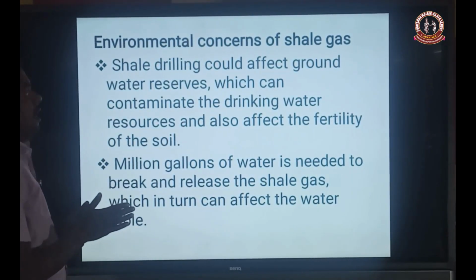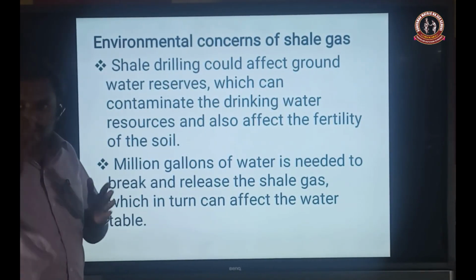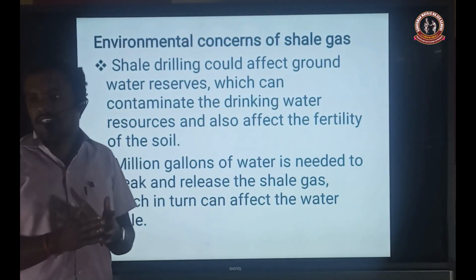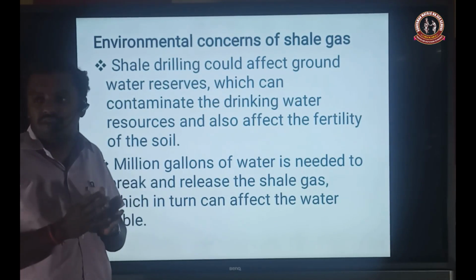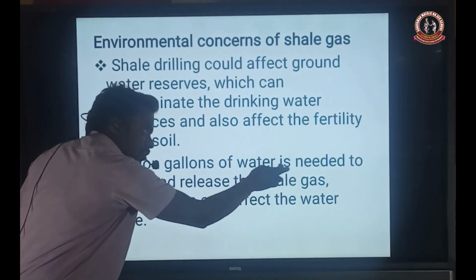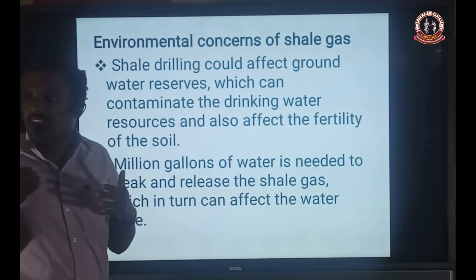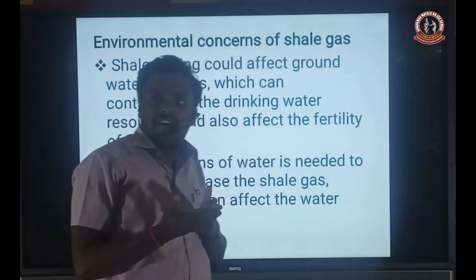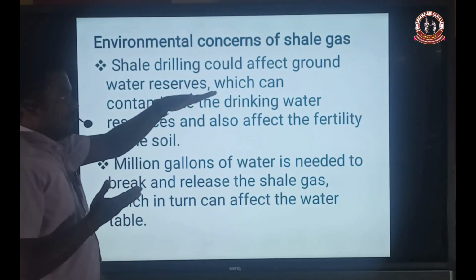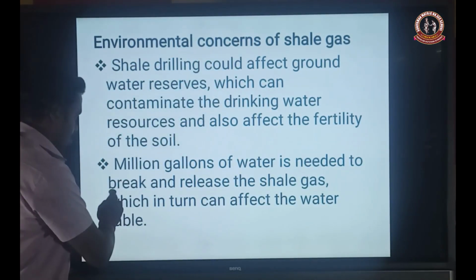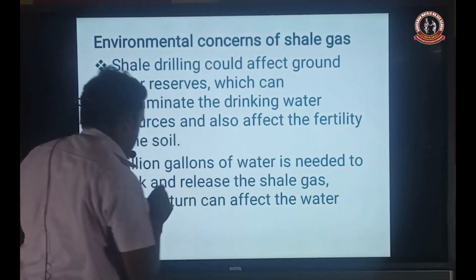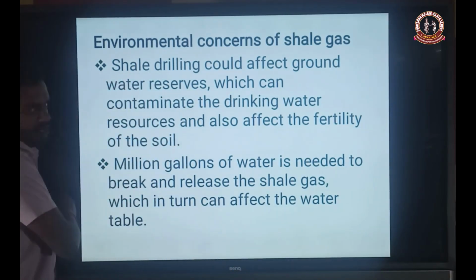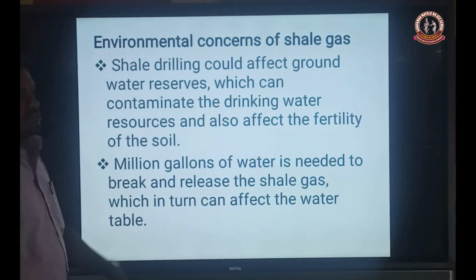Then the second environmental concern of shale gas is that millions of gallons of water are needed, that means a large amount of water. Why is a large amount of water needed? For the formation of shale gas, large amounts of water are used to break down the sedimentary rock particles. So it breaks and releases the shale gas, which in turn can affect the water table level. That is the environmental concern of shale gas.